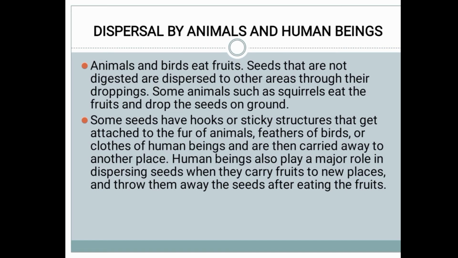Some seeds have hooks or sticky structures that get attached to the fur of the animal. Some seeds have hooks like a pin, or are sticky, so they stick and get attached to the animal's fur. While eating, they can attach to the face or body, or to the feathers of a bird, or to our clothes.